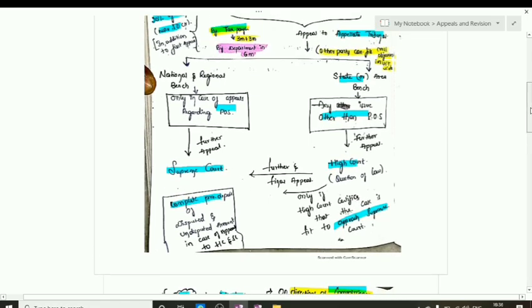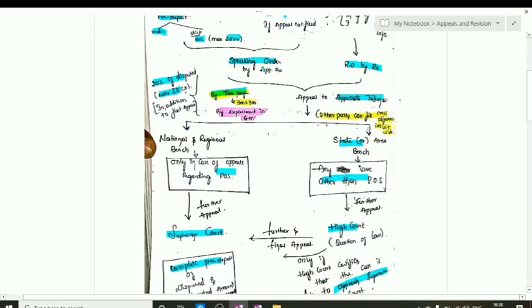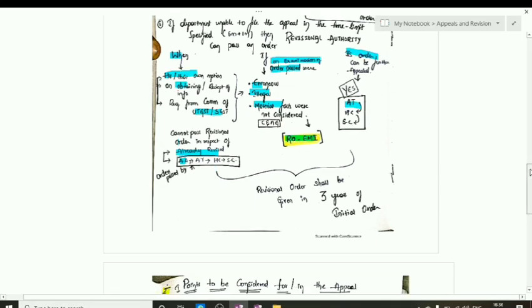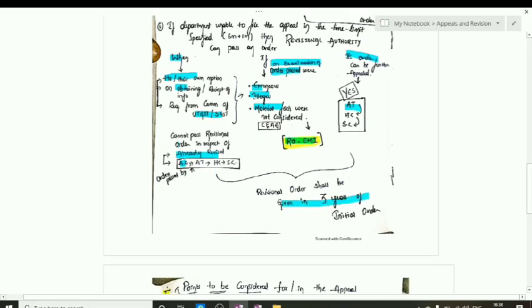Here you can clearly see the speaking order by the appellate authority and the revisionary order by the revisionary authority can be further appealed with the appellate tribunal. What are the orders that cannot be revised by the revisionary authority? If an order is already revised, then he cannot have the power to revise the order. Also, any orders which are already passed by the appellate authority or appellate tribunal or the High Court or the Supreme Court, then he cannot have any option to revise the orders. Also, these revisionary orders are to be passed within 3 years of the initial order.